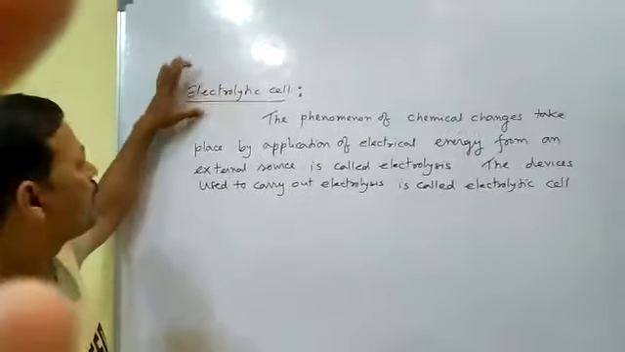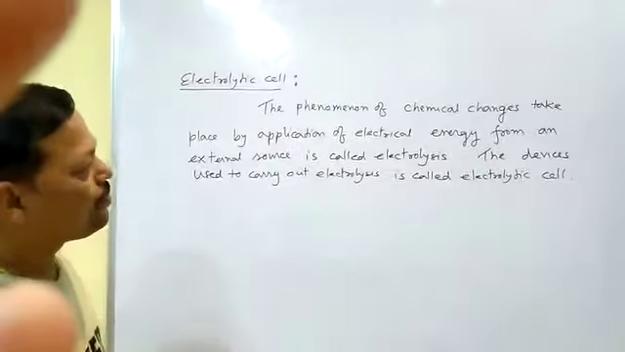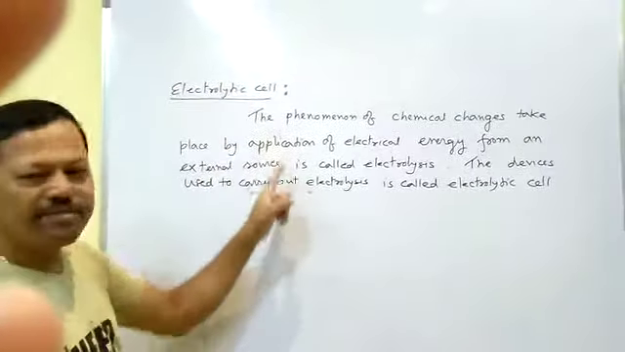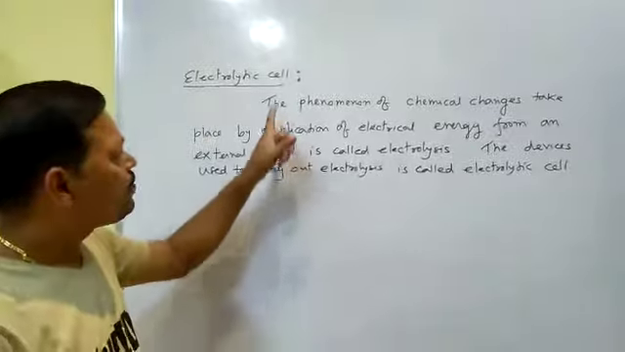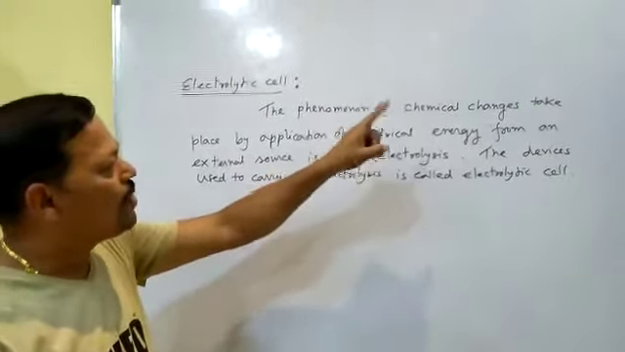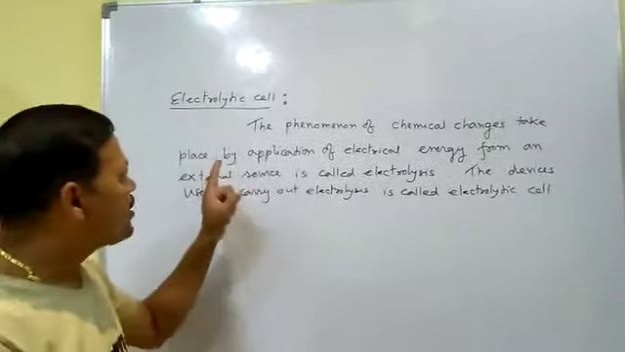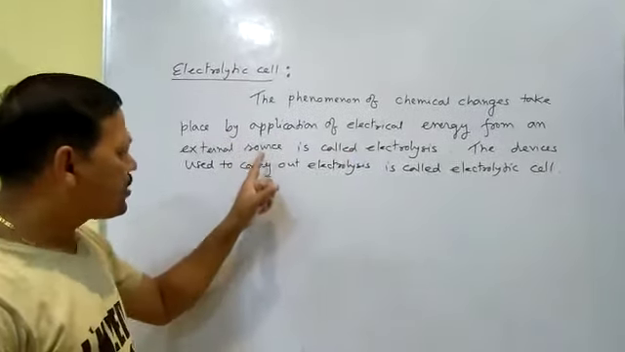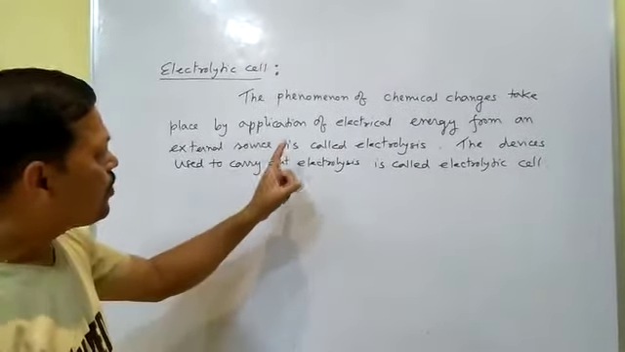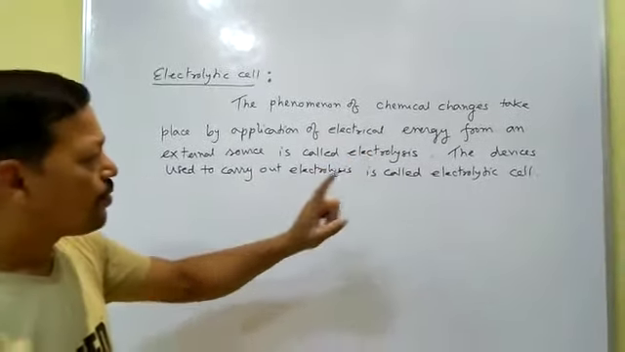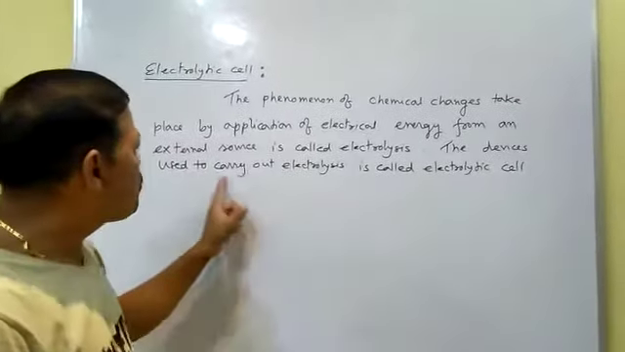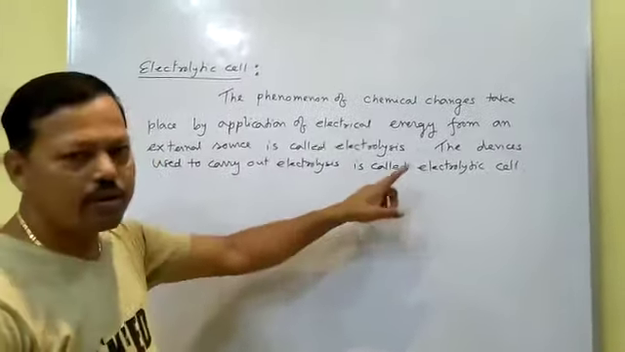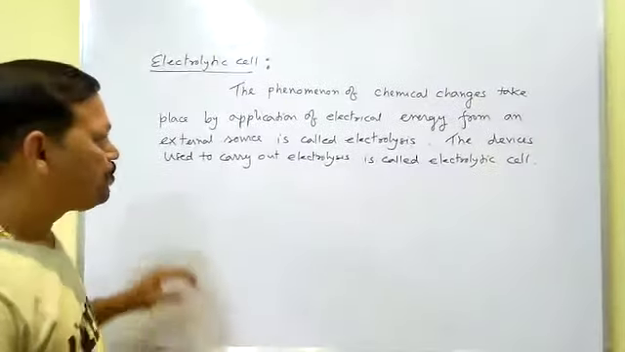Topic is electrolytic cell. This is the definition of electrolytic cell. The phenomenon of chemical changes taking place by application of electrical energy from an external source is called electrolysis, and the devices used to carry out electrolysis are called electrolytic cells.